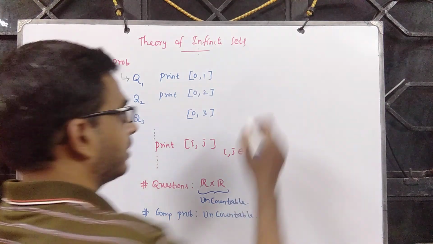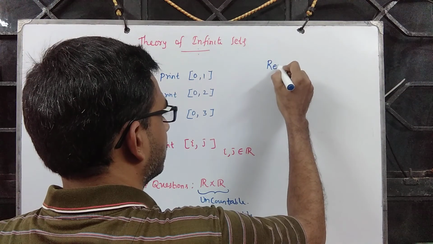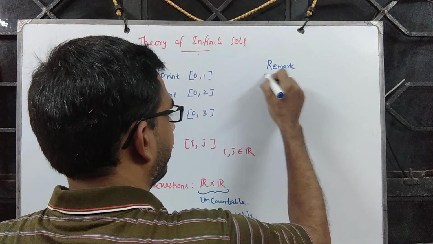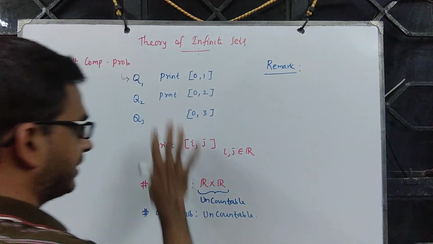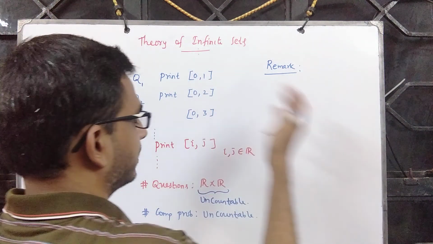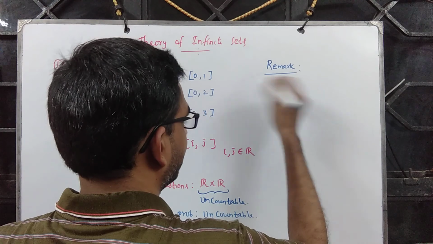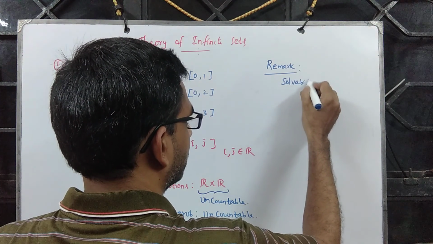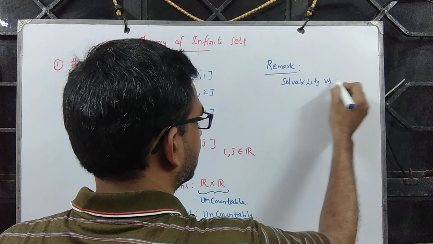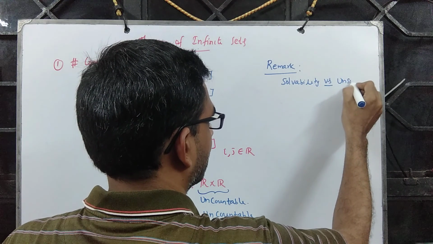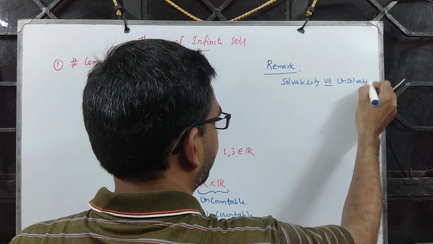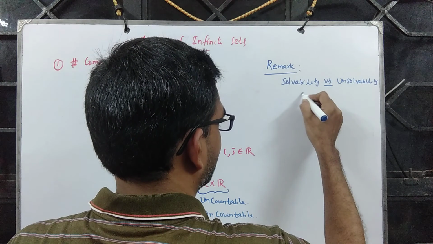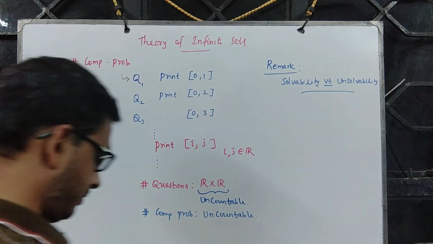So as a remark, please note that the questions are valid. On the other side, can we really solve these questions? Solvability versus unsolvability, that's a separate track.